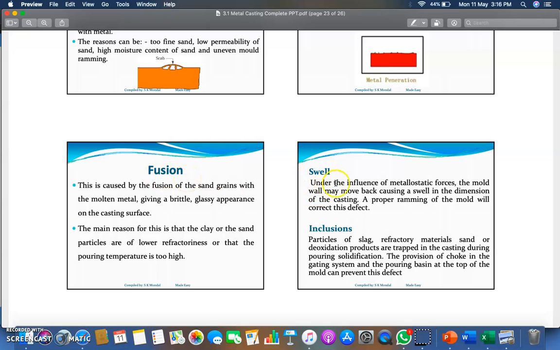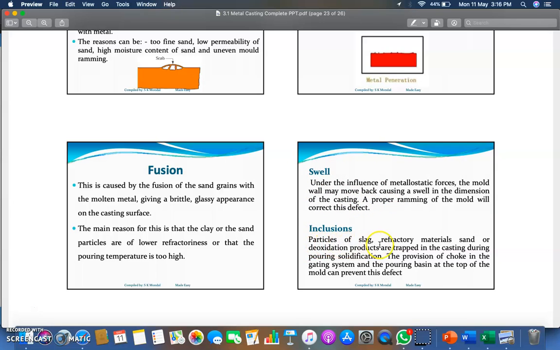Next is swell. Under the influence of metallostatic forces, the mold wall may move back, causing a swell in the dimension. Okay, a proper ramming of the mold will correct the defect. Means if you can do proper ramming, then this swell defect will be removed.